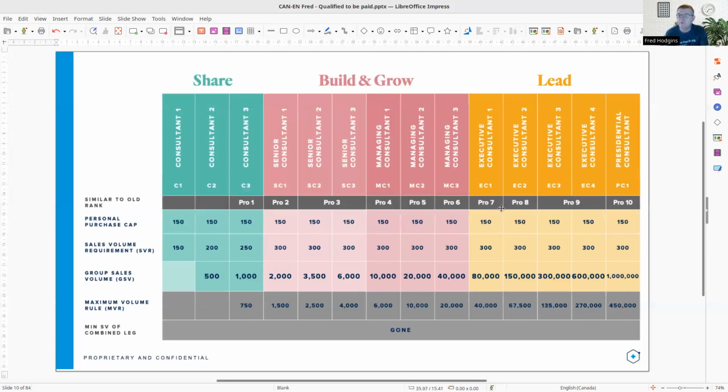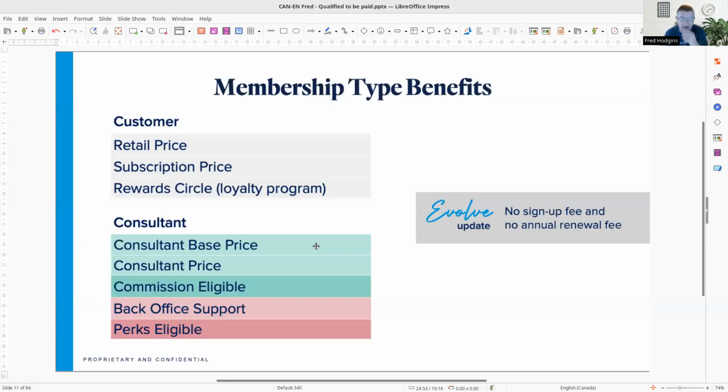Ignore the Pro 1s, 2s, 3s. It's irrelevant now. These are the ranks, Consultant 1 through Consultant 3. We want to get you in your first 90 days up to Senior Consultant 1, which is 2,000 points. 1,500 can come from one source. That's probably for another video, or in the videos that you're going to watch, where I showed you where to get them. In Canada, we have different price points.